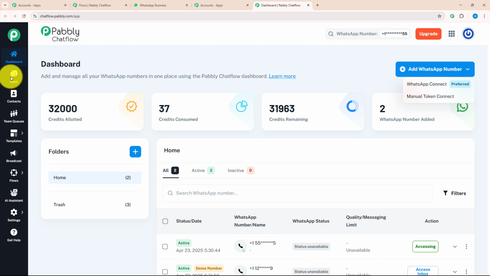Below the dashboard, there is an inbox option where you can manage all your conversations with your customers and you don't need to open WhatsApp separately. After that, we have the contact section where you can create all new contacts and separate them according to your requirement. Below contact, we have the team queue section where you can assign different tasks to different team members and review their performances.